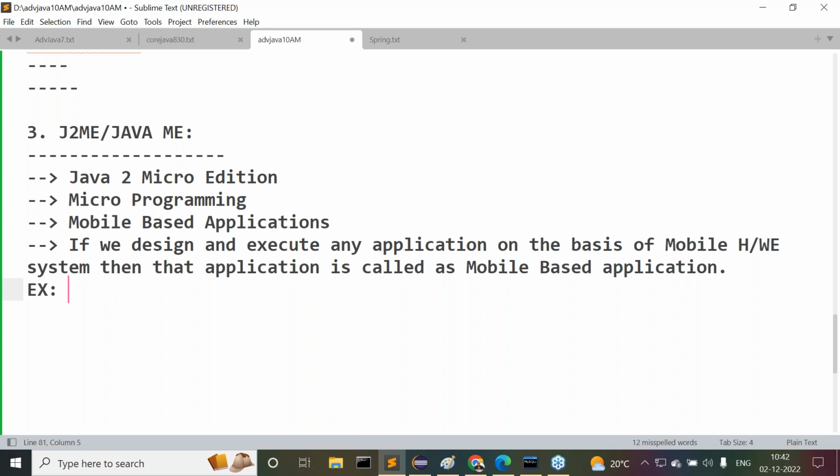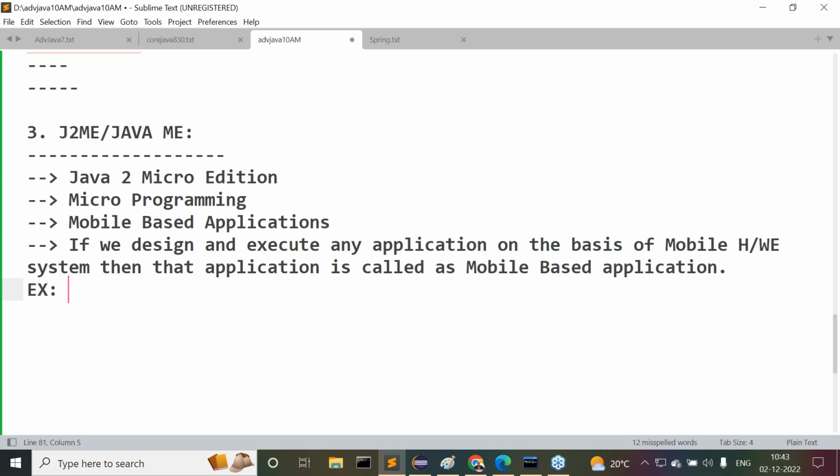Say for example, I want to pay my Airtel bills. Airtel has given one mobile based application. What's that application? My Airtel app. Similarly, My Jio app, My Vodafone app, My Idea app. Like this, some apps are available. If you want to pay the bills through this, we have to install the apps on our mobiles. Whatever app we are installing on our mobile device is a mobile application. Understand what I'm telling you.